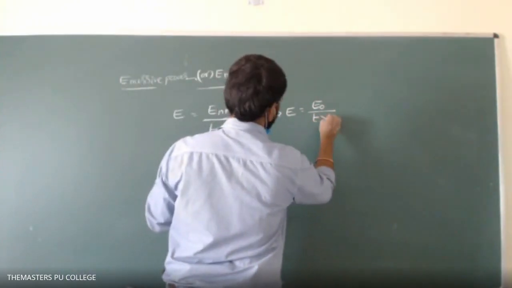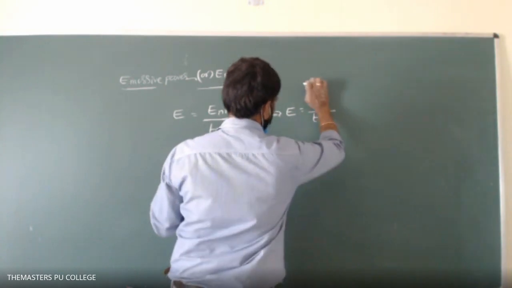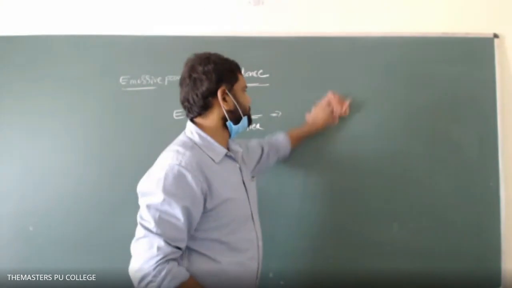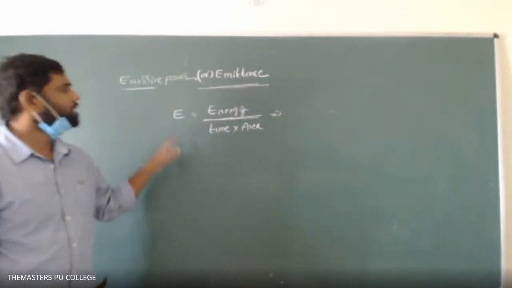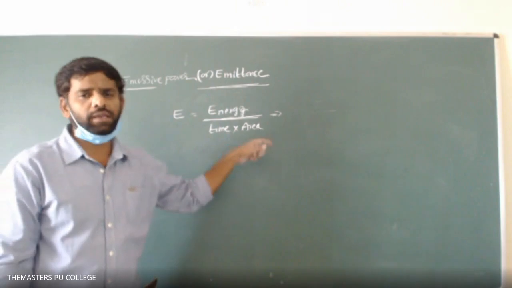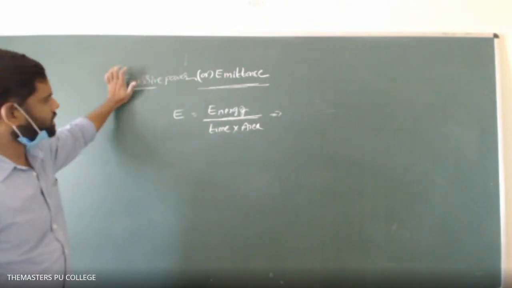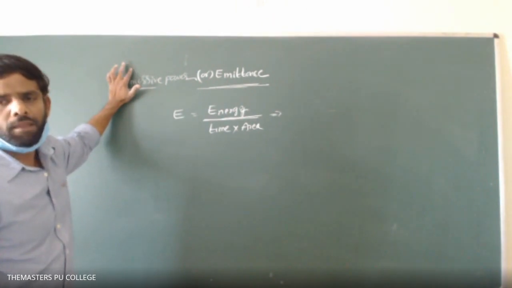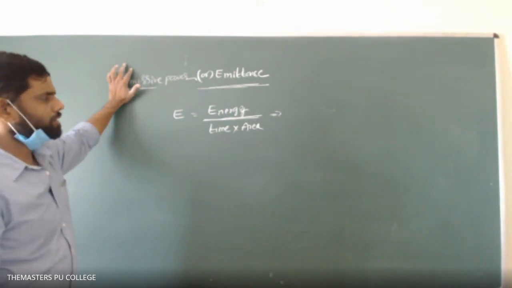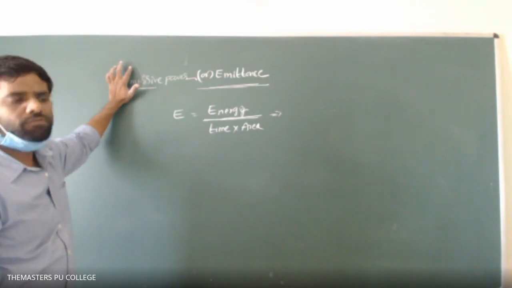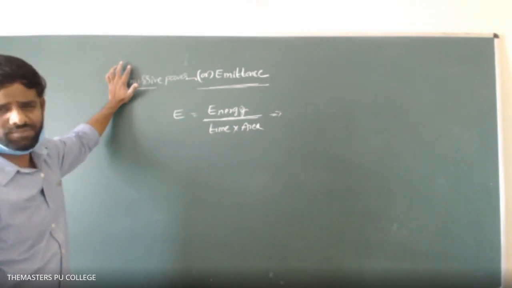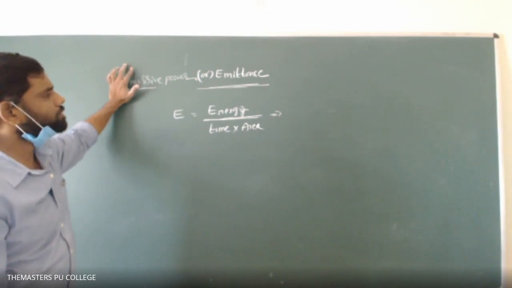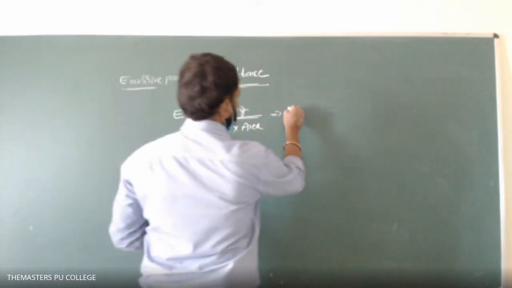Sir, repeat once more. Yes. It is the energy emitted per unit time, per unit area of the body or object. If the body is not there, you can keep object. Is called emissive power.